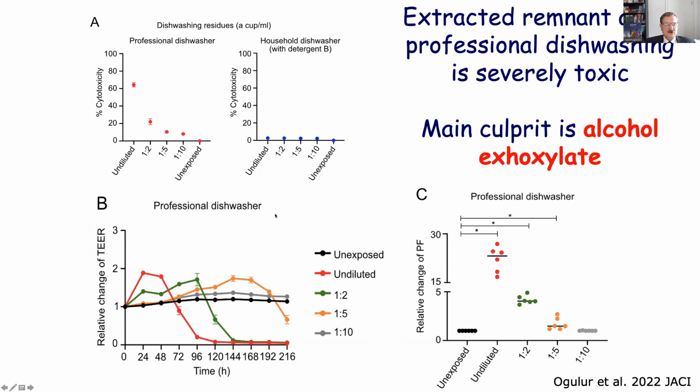So they were able to show that the detergents extracted from the cutlery, glasses, and also plates were causing a very significant decrease in transepithelial resistance. That means the barrier was opening, and this is also shown by passage of the FITC labeled dextran in 1 to 2, 1 to 5 doses.